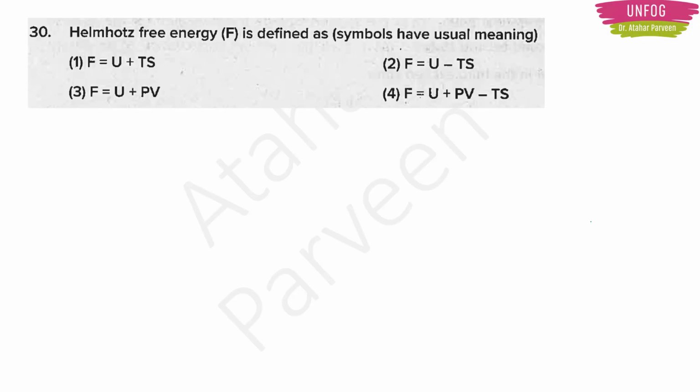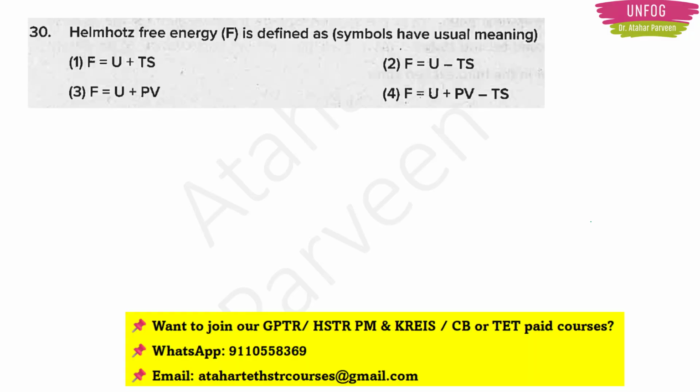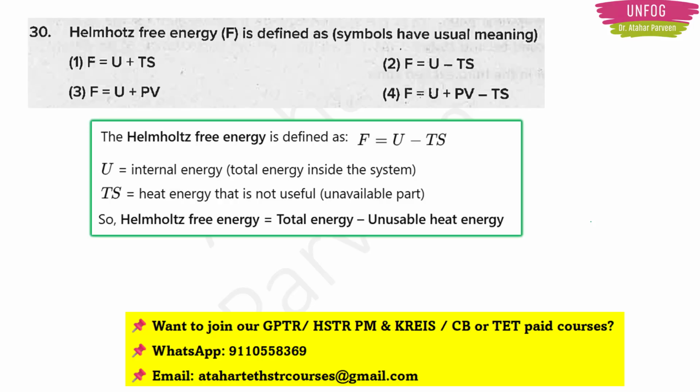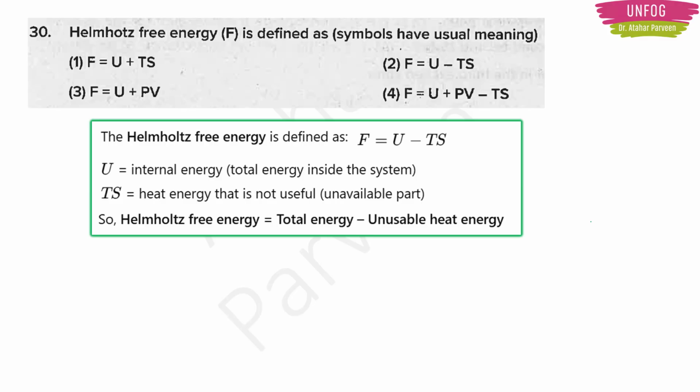Let's go for another question. This is from the thermodynamics part. The question is, Helmholtz free energy F is defined as, they have given symbols with usual meanings and they are given 4 options. See here, the Helmholtz free energy, we define it as F is equal to U minus TS. What is TS? It is the heat energy which is not available for us to use. U is the internal energy. So the definition for Helmholtz free energy is nothing but the total energy minus the unusable heat energy.